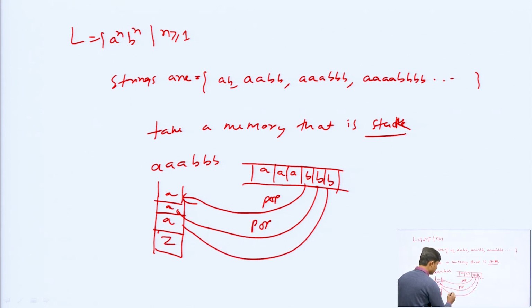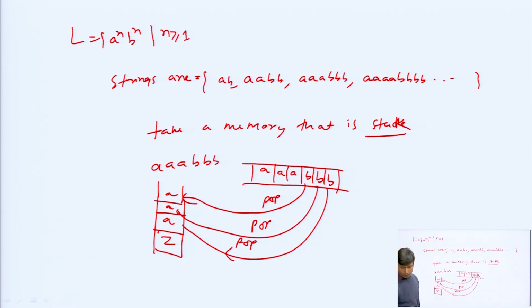Like that we can compare that there is an equal number of a and an equal number of b. If any comparison is there in a language, then we cannot design a finite automata, and we will go for the pushdown automata.